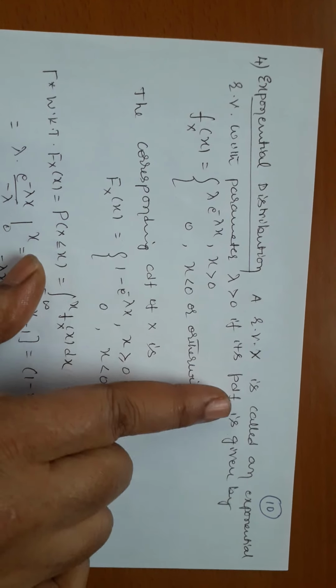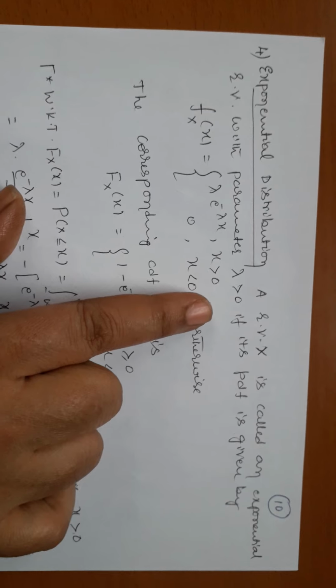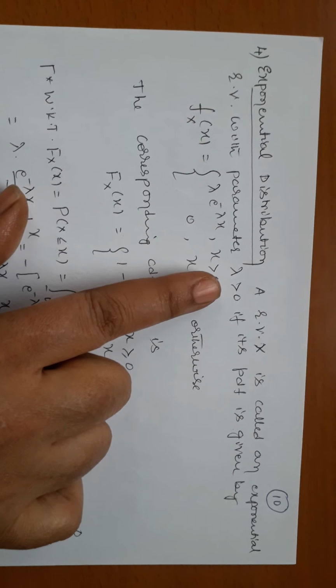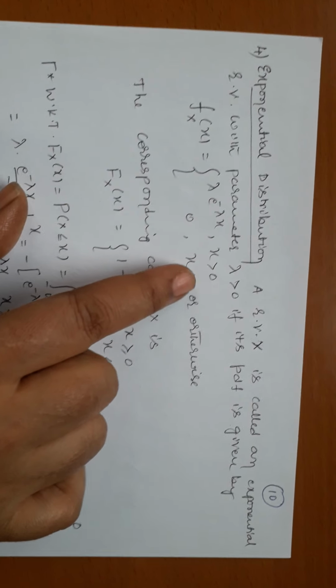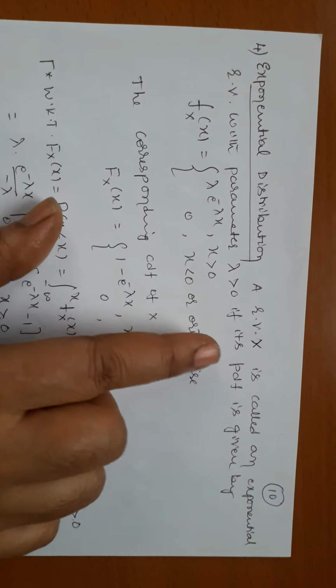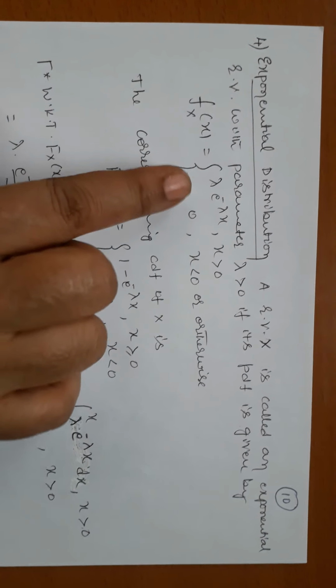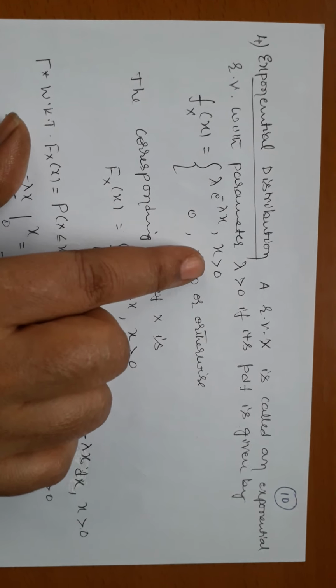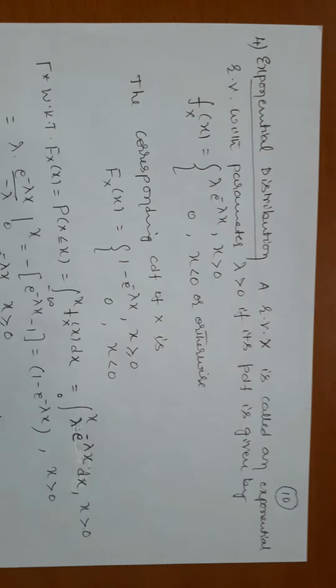A random variable X is called an exponential random variable with the parameter, here I have taken lambda. Some textbooks take mu, some textbooks use alpha. Lambda greater than 0, if its PDF is given by f_X(x) = lambda e^(-lambda x) for x greater than 0, and 0 for x less than 0 or otherwise.